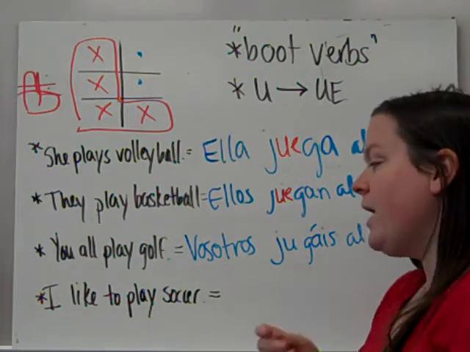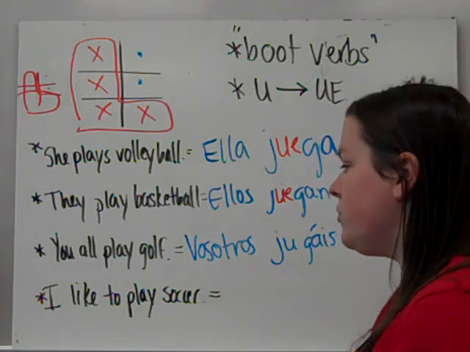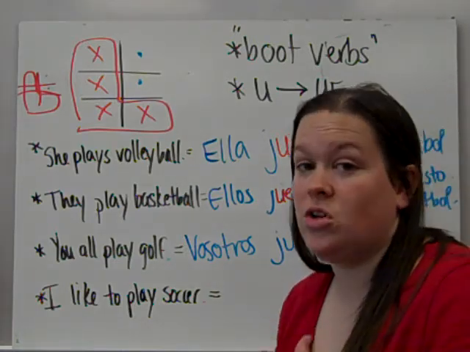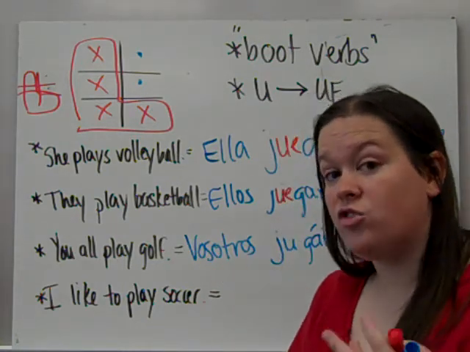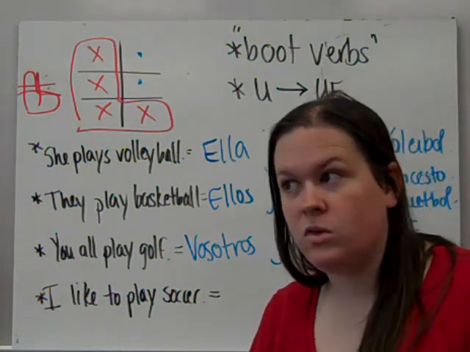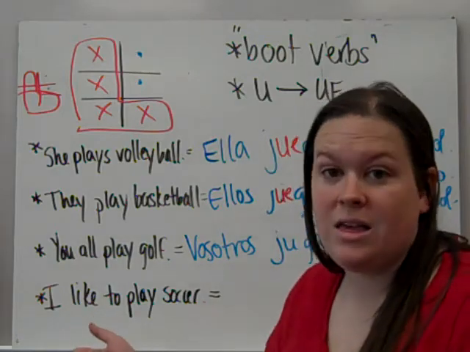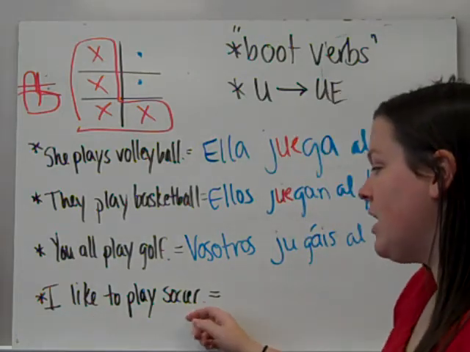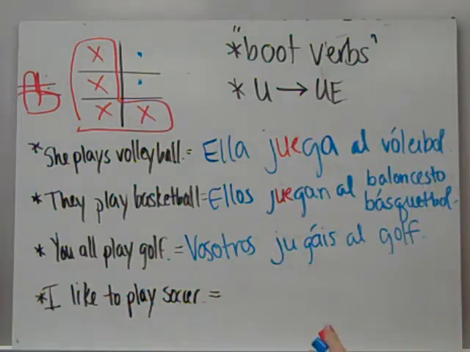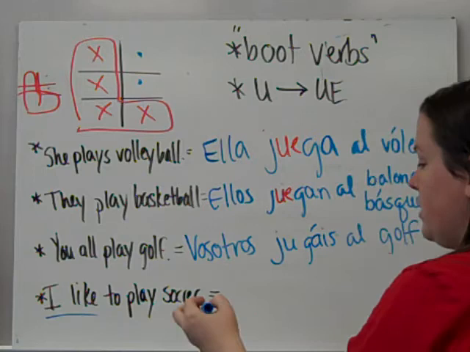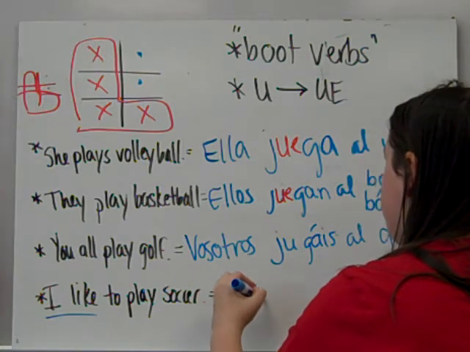Last one. I like to play soccer. So first of all, we need to think what the action in the sentence is. Am I liking something, or am I actually playing something? So in this case, I'm liking, or playing soccer, remember, is pleasing to me. So we're going to start out with I like, or is pleasing to me, is me gusta.